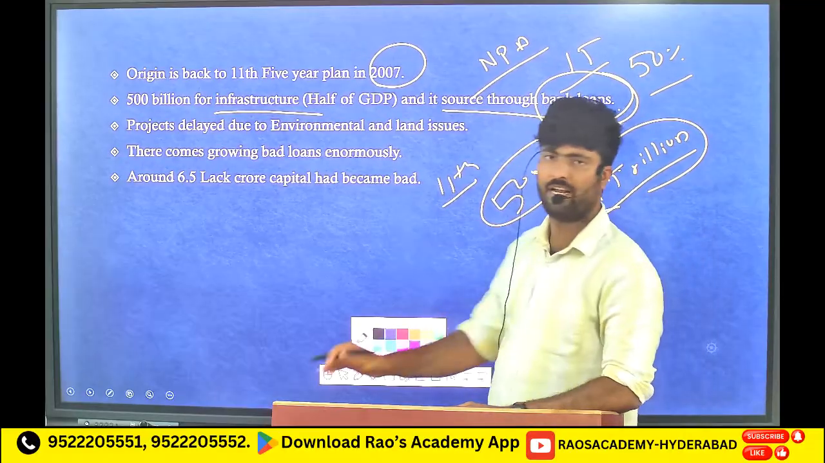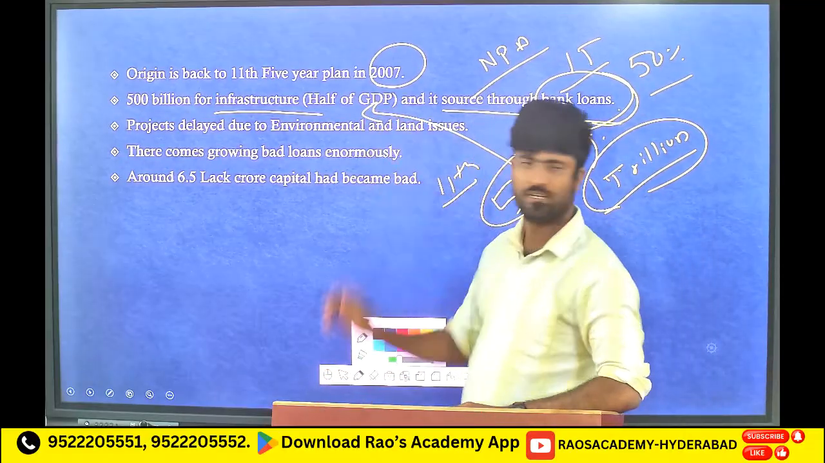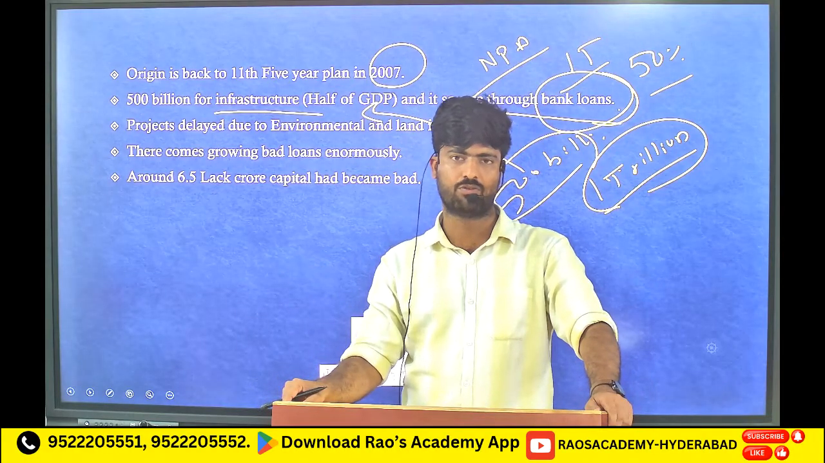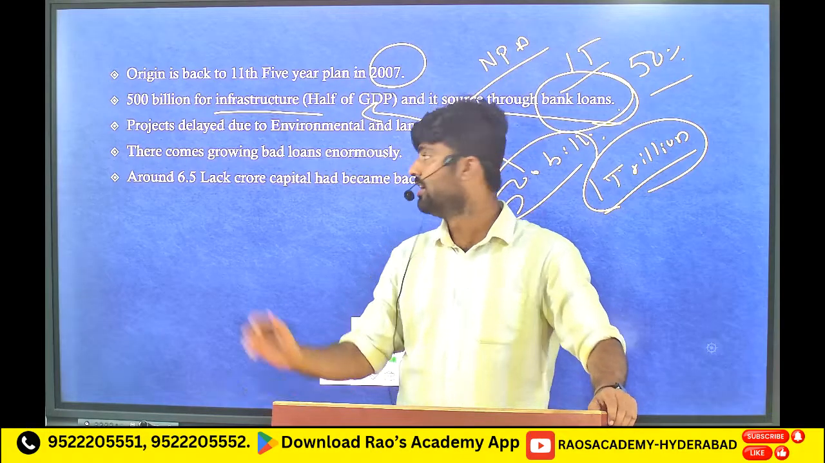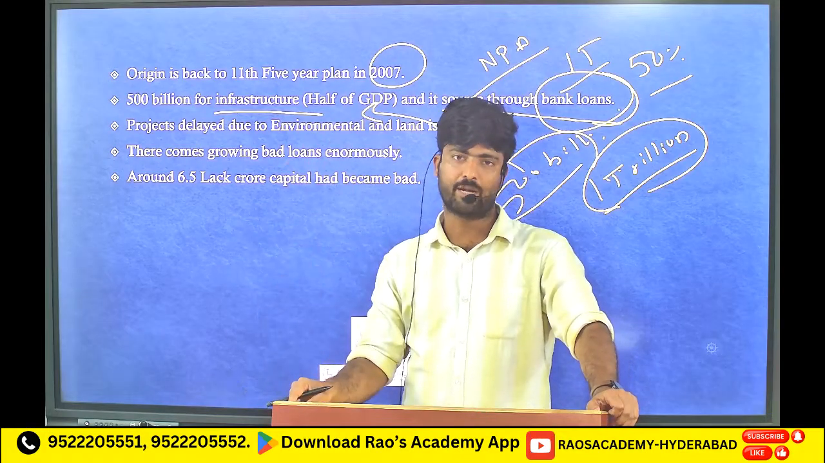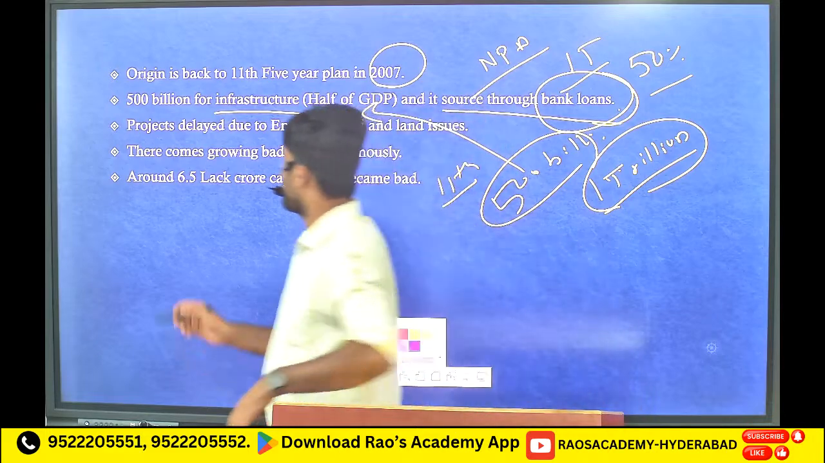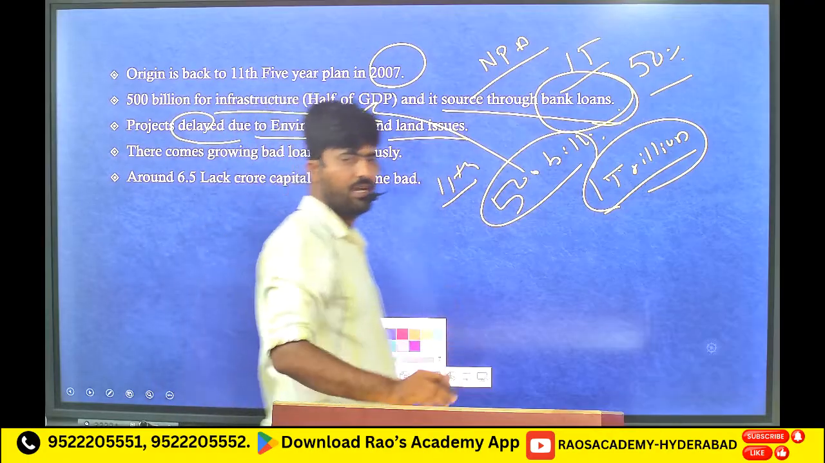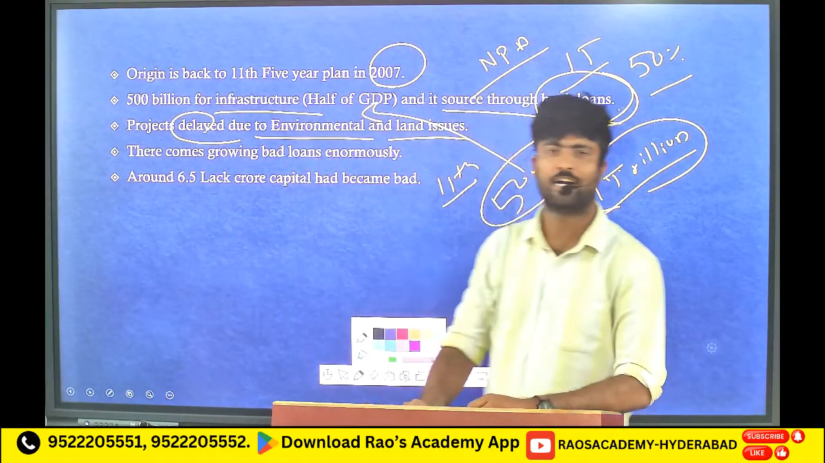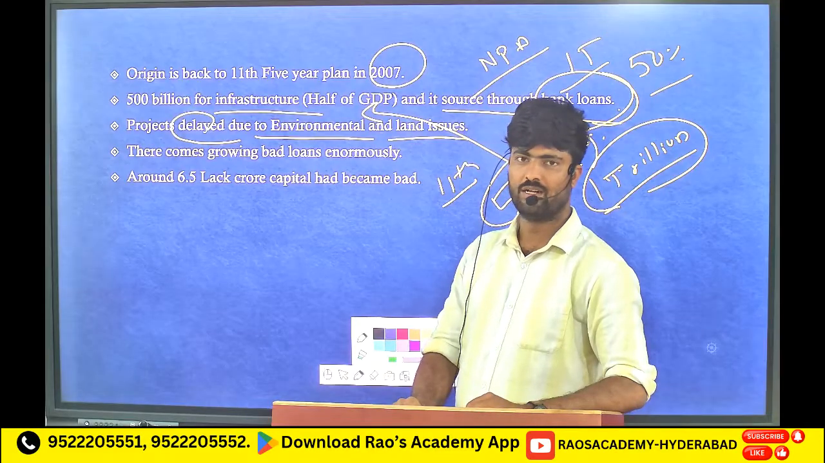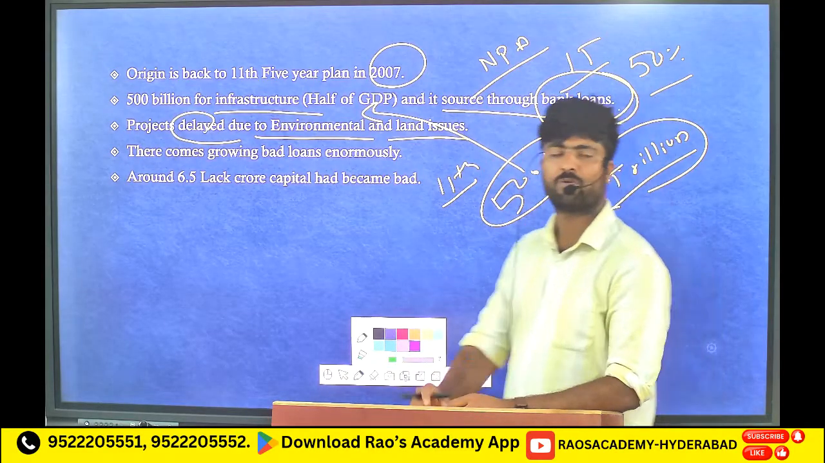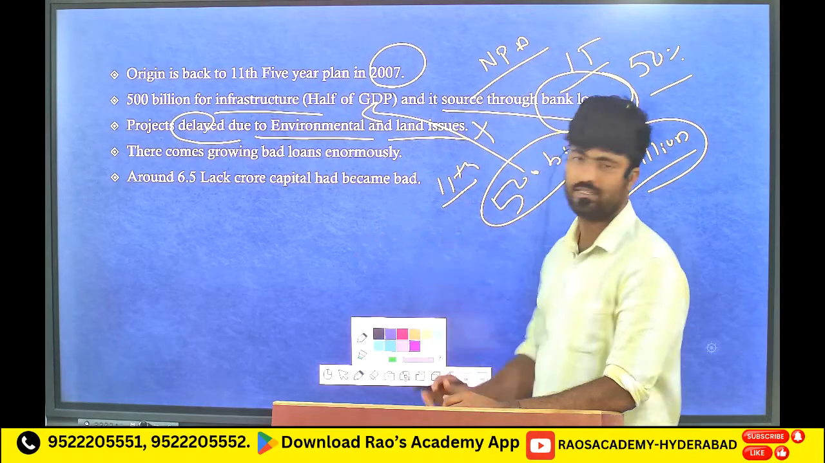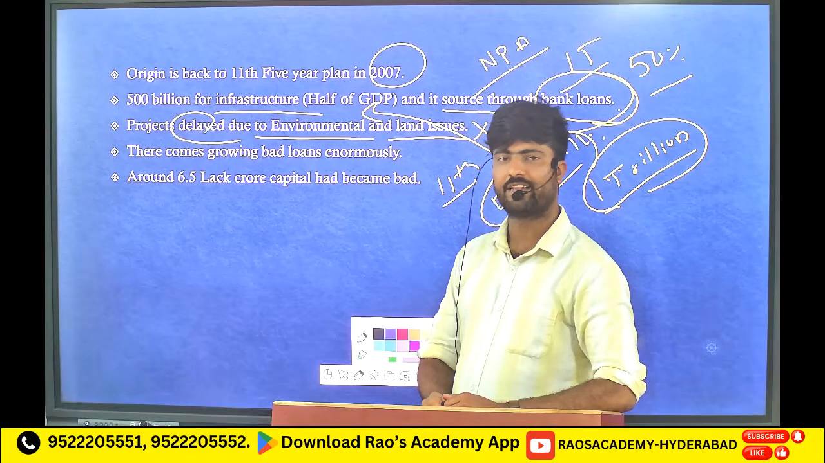These 500 billion in loans had to be invested in infrastructure projects. So private individuals and government bodies, everyone had taken loans, and they had to finish these projects. What happened after this is that projects were delayed because of environmental issues and land issues. People were not ready to give their lands, and because of environmental issues the regulatory bodies were not giving permissions. Because of this, the projects were delayed, but people had already taken the loan.